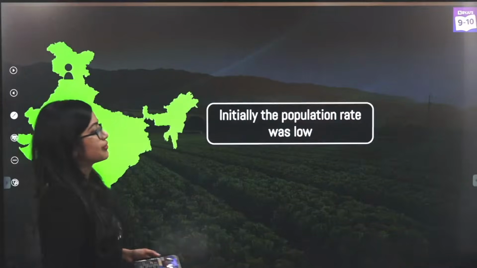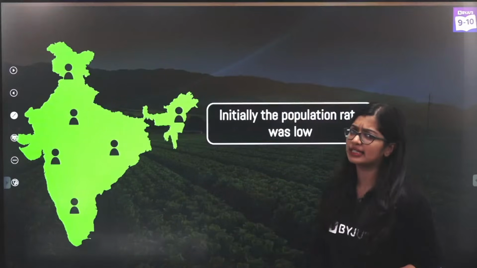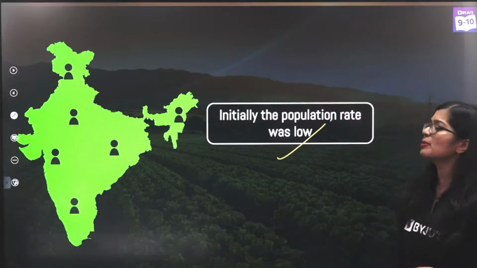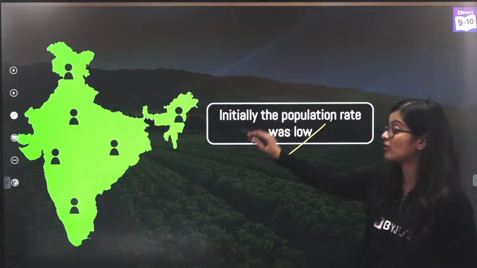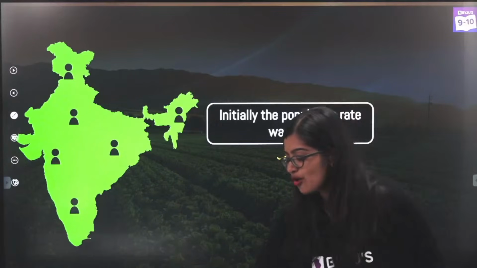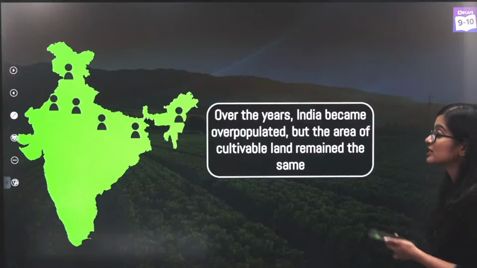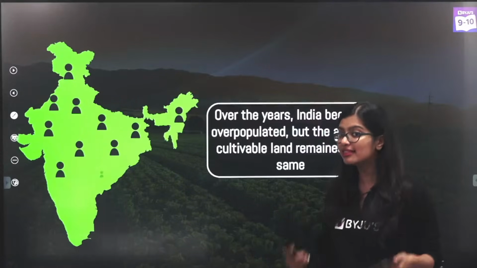So now, of course, in the earlier days, India being an agricultural country, we know that the initial population, or the number of people that we had, was relatively less. But over time, the population has grown considerably. We're almost the second most populous country in the world.